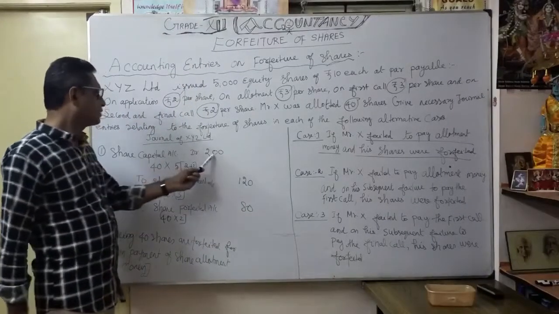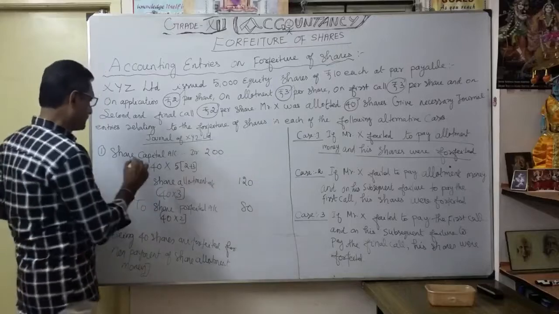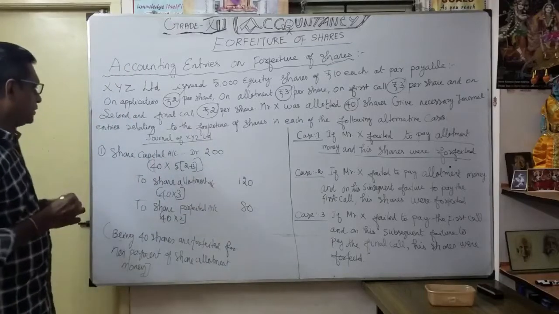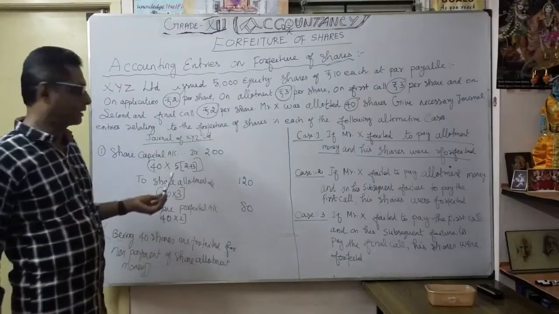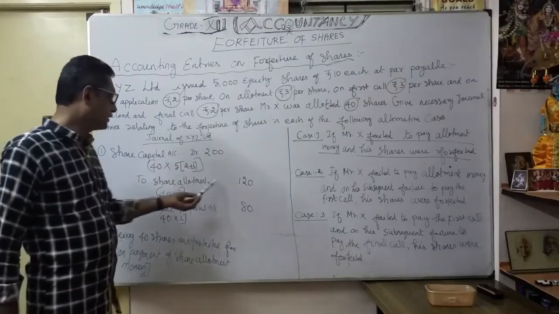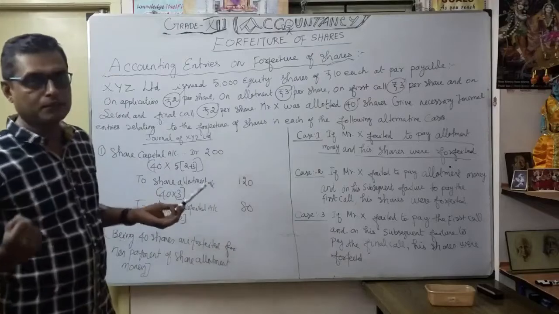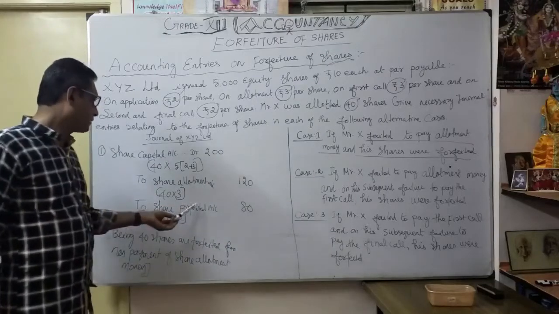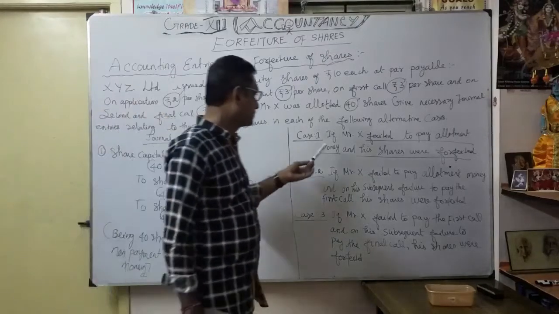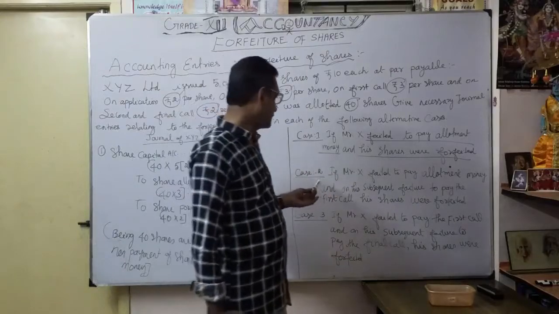Share capital account 200, 40 into 5. The 5 I mentioned here is 2 plus 3, so up to 5 rupees is the called up capital. Share allotment account is the default: 40 into 3, 120. How much money did the company take over? To share forfeited account 80 rupees, 40 into 2, 80. Understood? That is case number 1. Now let's go to case number 2.